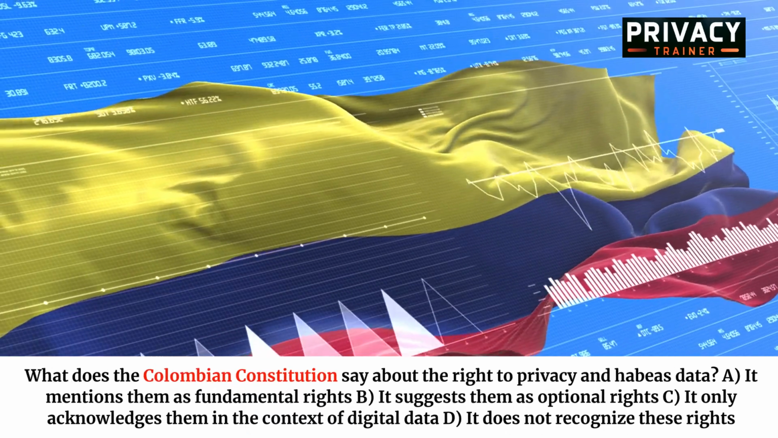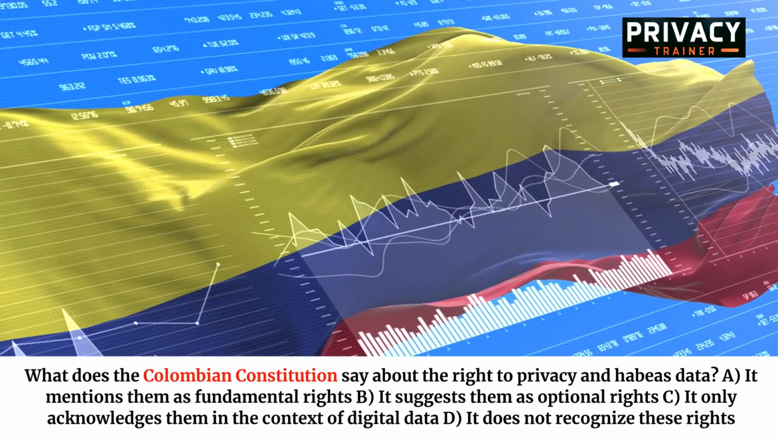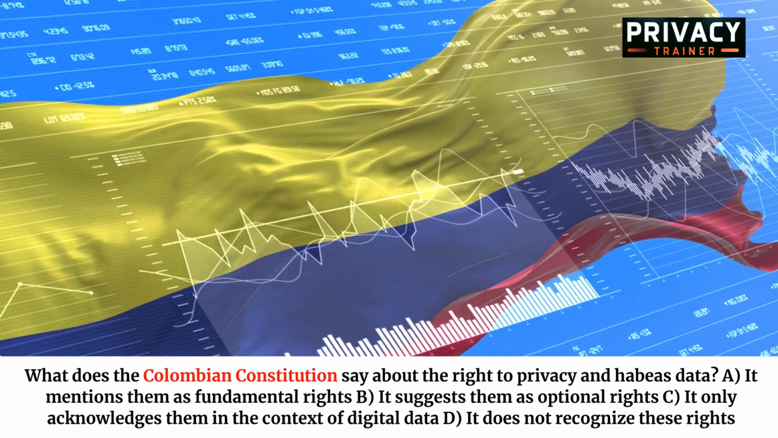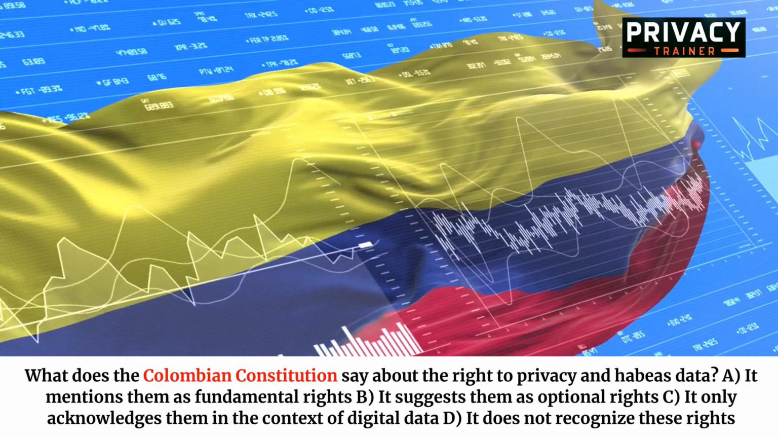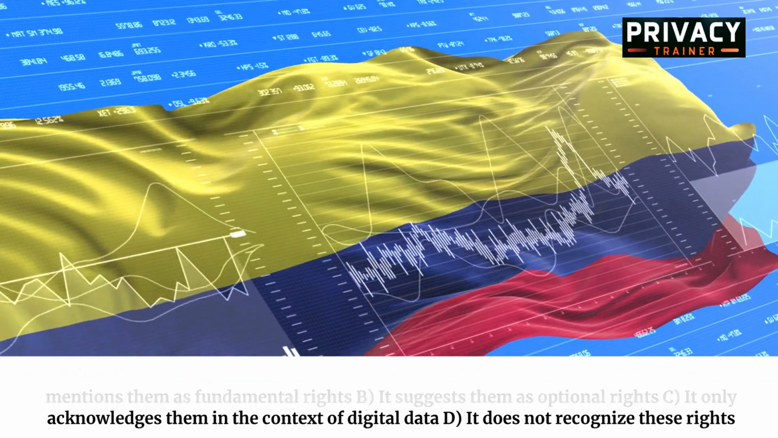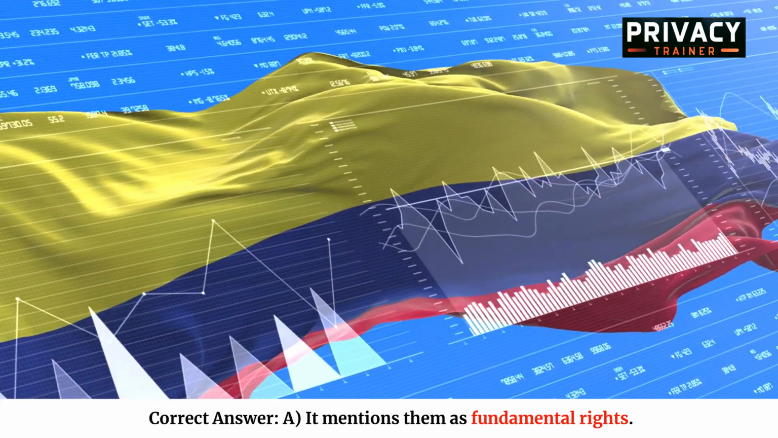What does the Colombian Constitution say about the right to privacy and habeas data? A. It mentions them as fundamental rights. B. It suggests them as optional rights. C. It only acknowledges them in the context of digital data. D. It does not recognize these rights. Correct answer: A. It mentions them as fundamental rights.